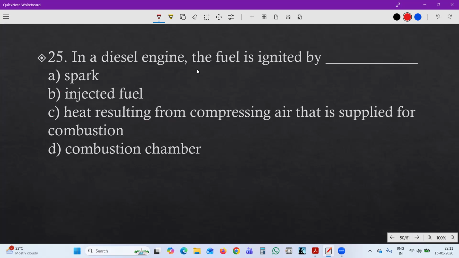25. In a diesel engine, the fuel is ignited by spark, injected fuel, heat resulting from compression of air that is supplied to the combustion chamber. Let's see. Answer is C, heat resulting from compression of air. So in a diesel engine, it is done by the air compression process. But in the case of the Otto cycle, it is for petrol SI engines, where ignition is from a spark.